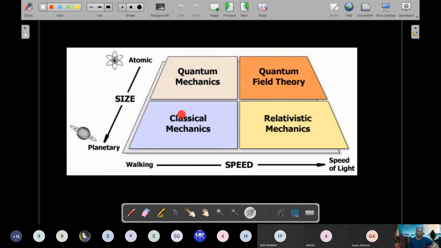So Newton's laws of motion are here, and also some part of Bohr's model and all those things that we'll study in modern physics, we only will venture into this part. So a small part of quantum mechanics we do study, right? Major part of classical mechanics we finish. We'll never enter these two in our JEE syllabus. We actually start doing that once we go into our colleges. Okay, so that's the whole idea.